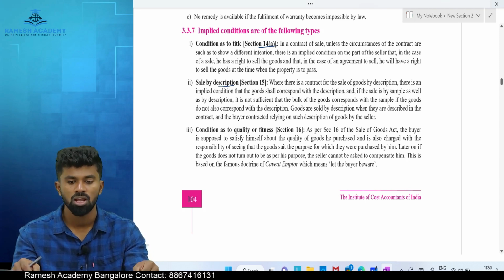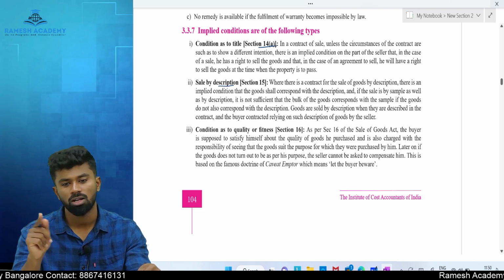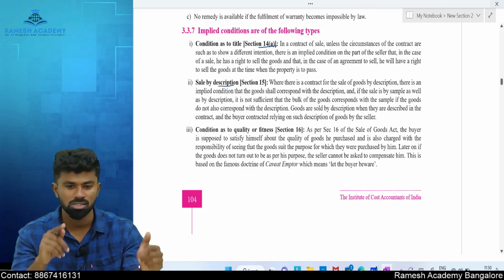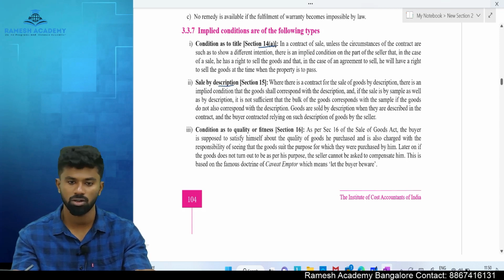Yes, because the description was Nandini paneer, but he supplied what? Amul paneer. It is not the same as the description. So what can the buyer do? Cancel, and you can file a case against him for compensation.